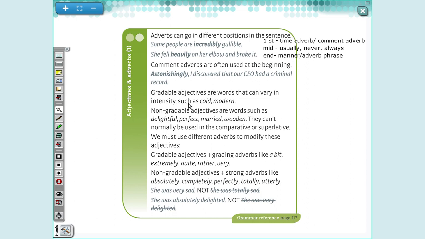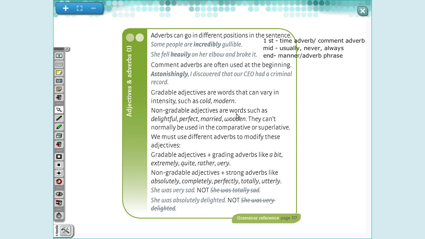Now we are going to study a little bit about adjectives. As I told you, the adjectives are used to describe someone, something, a place, okay? When we talk about adjectives, they are divided in 2 categories. They are divided in gradable adjectives and non-gradable adjectives, okay? Gradable adjectives are the adjectives that we can write comparative and superlative form. I can intensify this adjective, ok?